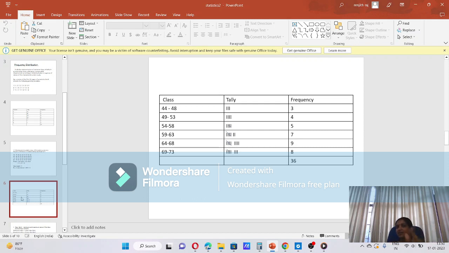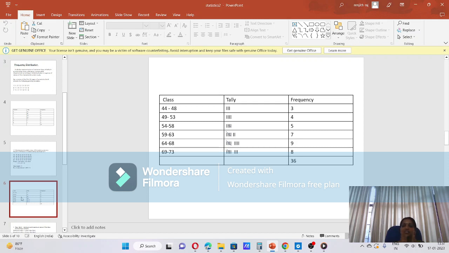Then the next: 54 to 58, 59 to 63, 64 to 68, 69 to 73. Look, how many classes are there? 1, 2, 3, 4, 5, 6 classes are there.